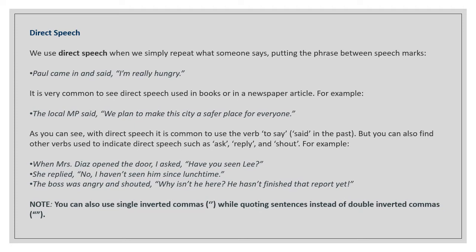Now, as you can see, with direct speech, it is common to use the verb to say or said. But you can also find other verbs used to indicate direct speech, such as ask, reply, and shout. For example, when Mrs. Diaz opened the door, I asked, "Have you seen Lee?" She replied, "No, I haven't seen him since lunchtime." The boss was angry and shouted, "Why isn't he here? He hasn't finished the report yet." Also, you need to understand that you can use single inverted commas while quoting sentences instead of double inverted commas.